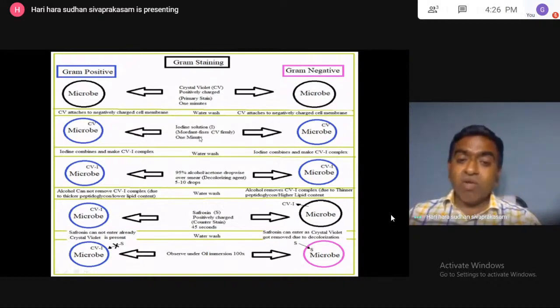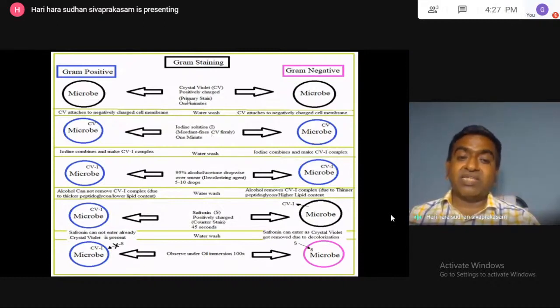Then we will be adding the iodine solution, that is called the mordant. So in the gram staining technique, which is the primary stain, which is the mordant, which is the decolorizing agent, which is the counter stain or secondary stain. They may be asking questions in the GPAT. So the primary stain is crystal violet, the mordant is iodine solution, and 95% alcohol or acetone will be used as the decolorizing agent. Safranin, that is in pink color, is used as the counter stain.